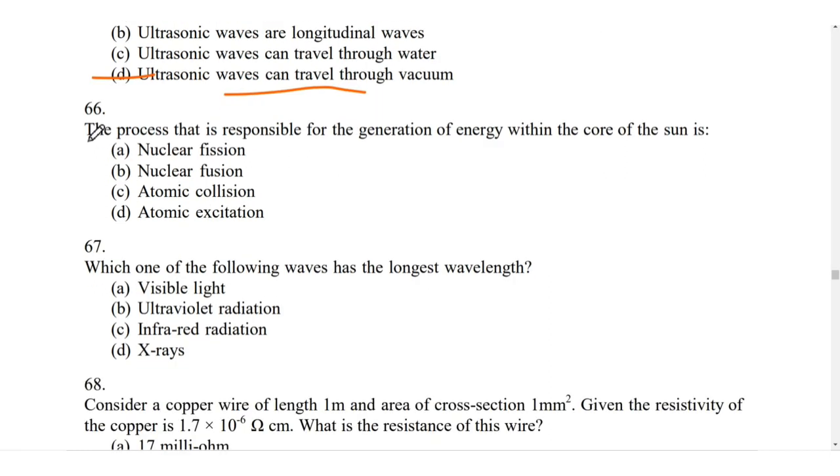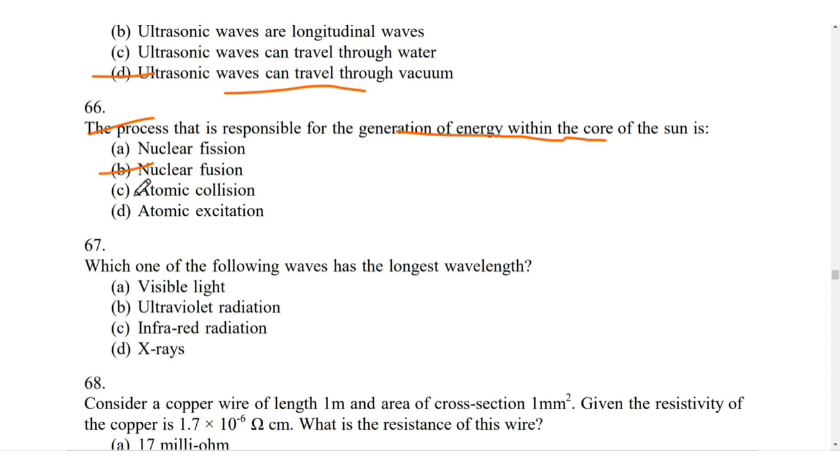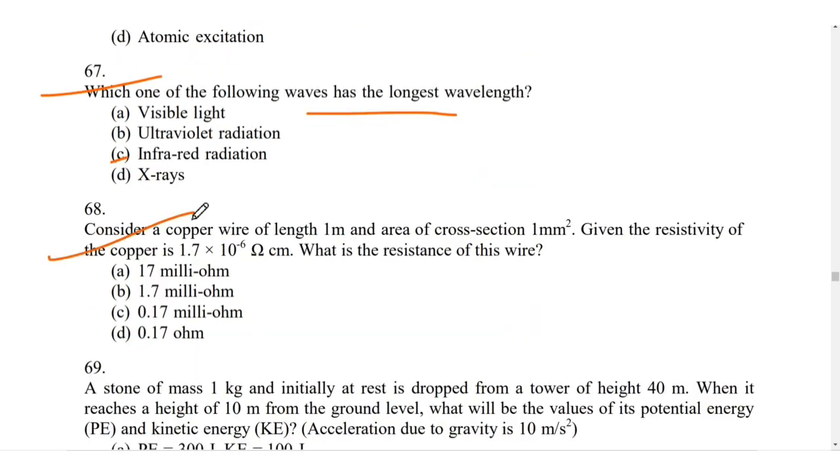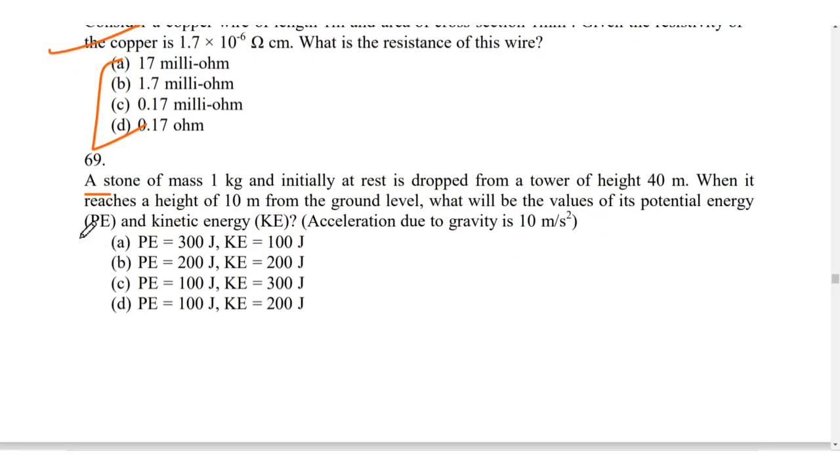The process that is responsible for the generation of energy within the core of the sun is nuclear fusion. Next, which of the following waves has the longest wavelength? It is C, infrared radiation. This question I have solved in my Telegram channel. You can follow that. This also I have solved.